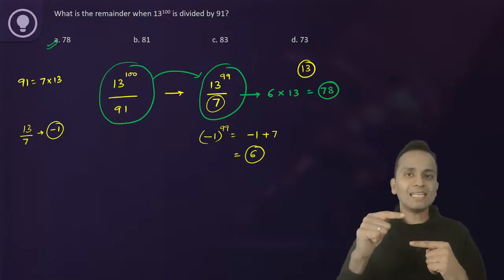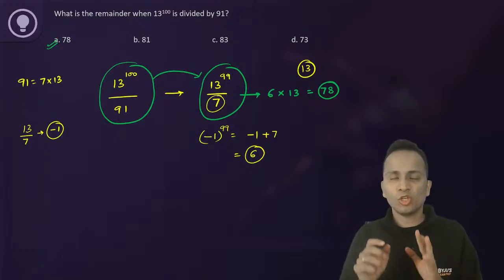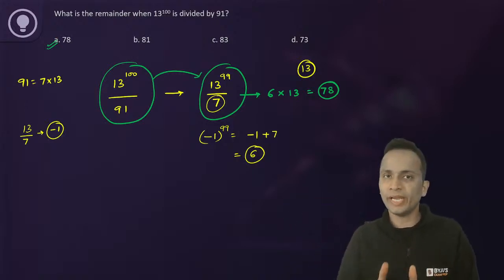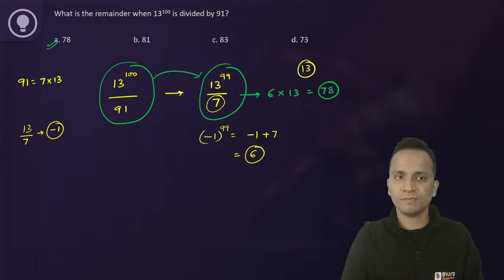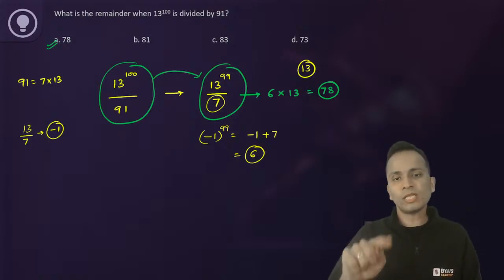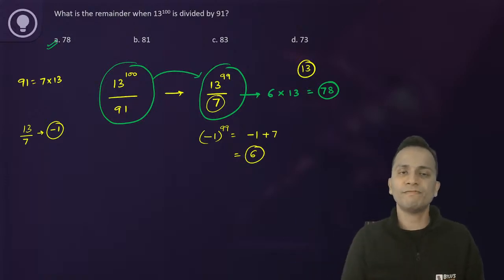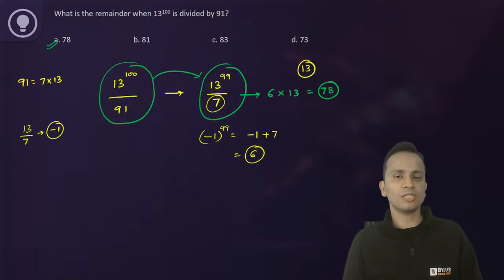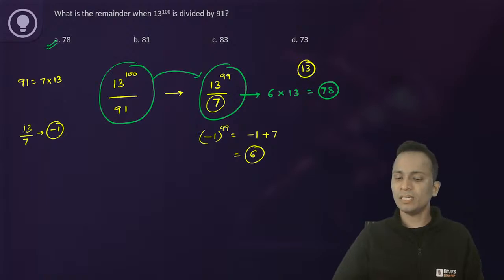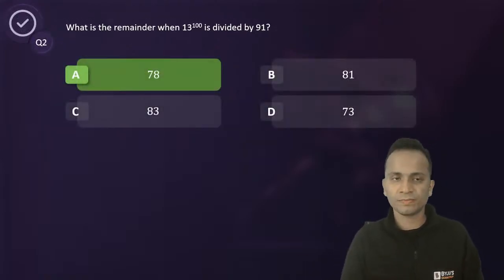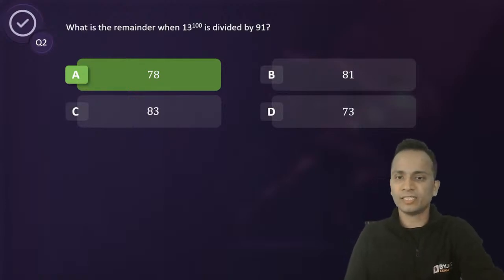Whatever you will cancel out at the beginning, you will have to multiply the same number with the final remainder to get the actual answer. 13 cancel kiya tha, so that is why I multiply 6 with 13 to get the final answer. Okay, so 6 multiplied by 13, 78 will be the correct answer of this question. So option A is correct.